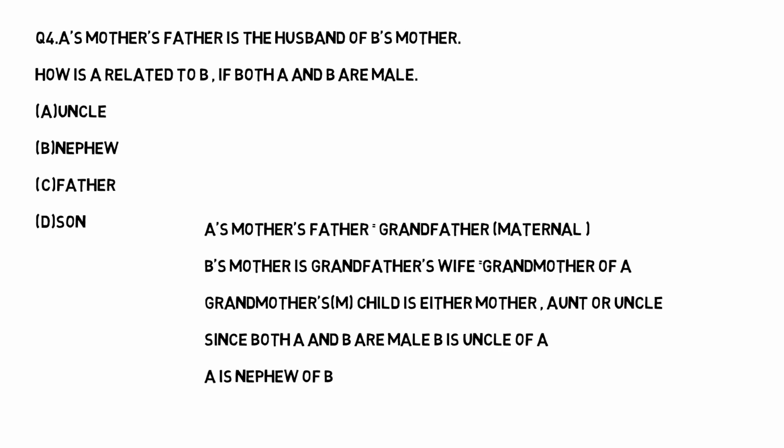So grandmother, that is maternal grandmother's child, is either mother or aunt or uncle. Child means... but since it is given both are male, it will be uncle of A. B is nothing but uncle of A. So A is nephew of B. Right. This will be a bit confusing, but again pause it and logically think for a minute. Just see this step by step explanation. I think you'll get it. Thank you.